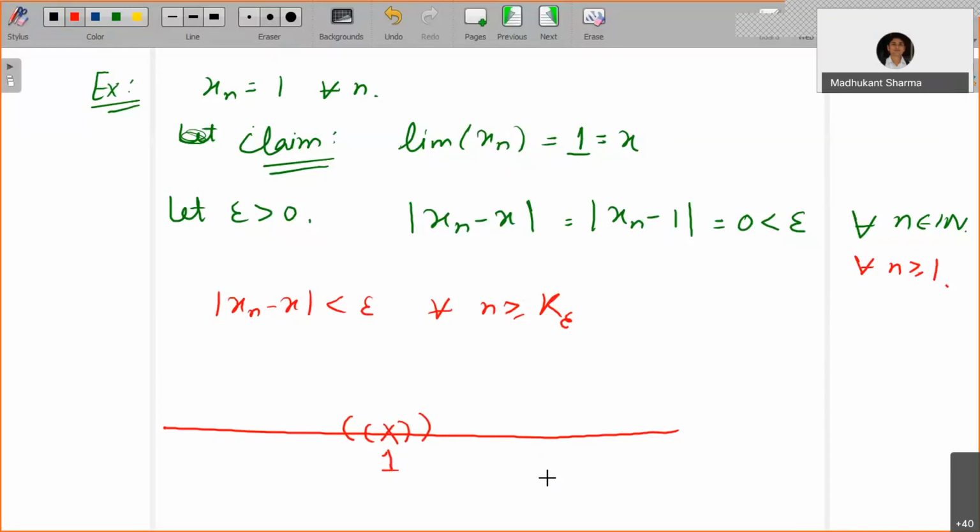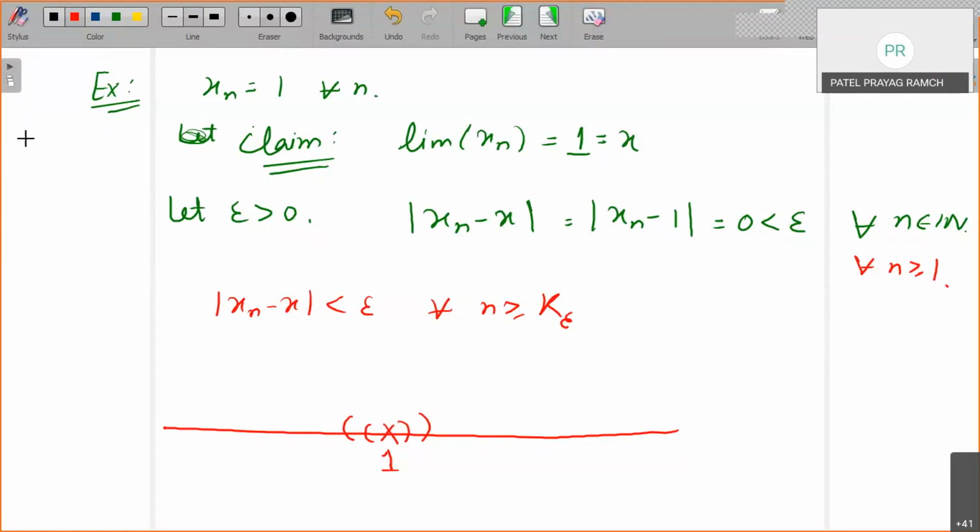Sir, I get this, but I don't know why in the definition it is happening that xn minus x is always less than epsilon. I didn't get that point. For this problem? No, not for this, for the definition. Do we just have to remember the definition, or is there something to understand in it? Because I can't get why it is happening.